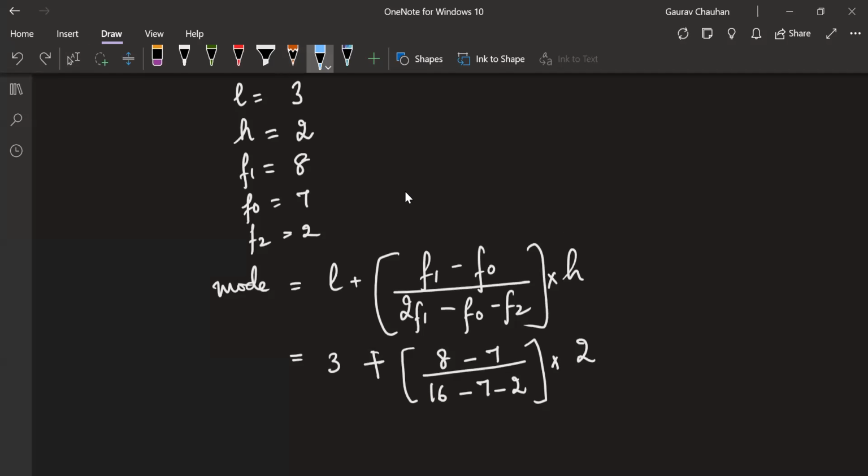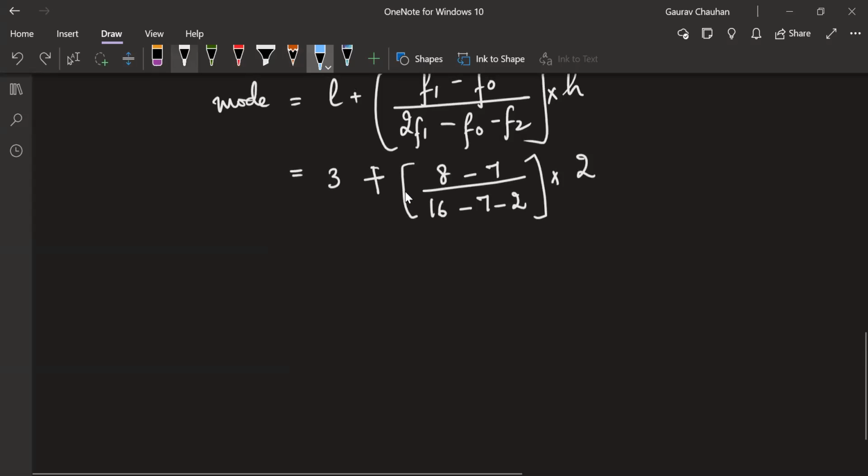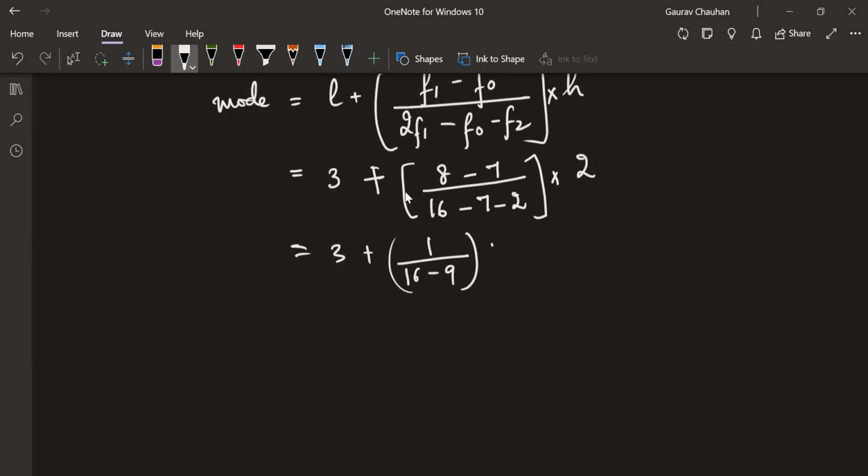So here we are. My mode is equal to 3 plus 8 minus 7, which is 1, divided by 16 minus 9, into 2. Okay, my system is hung. One second. Got it.